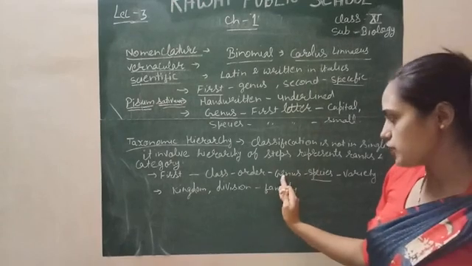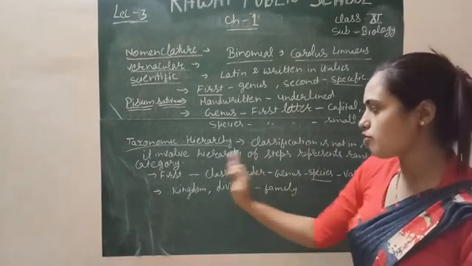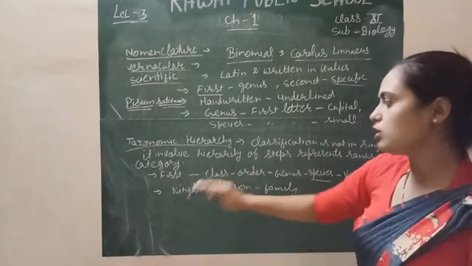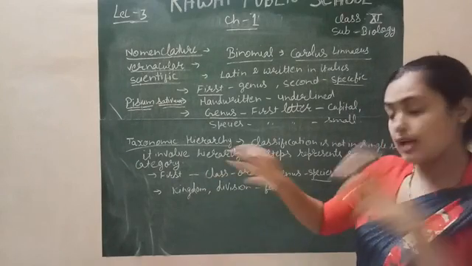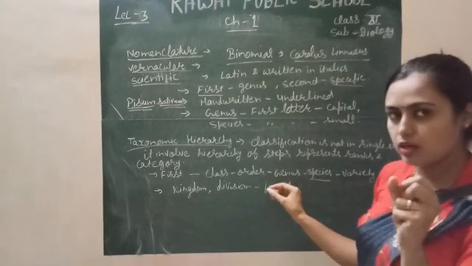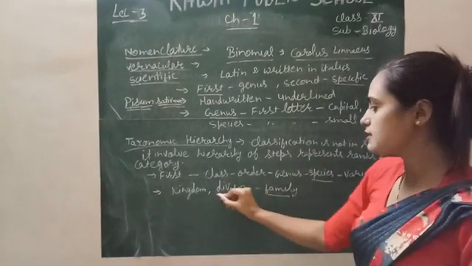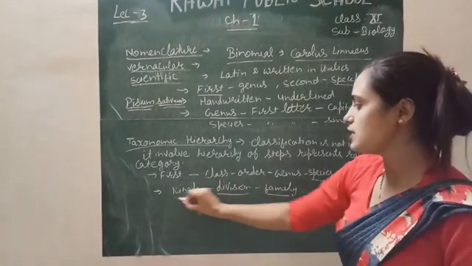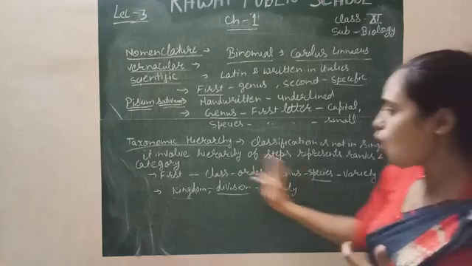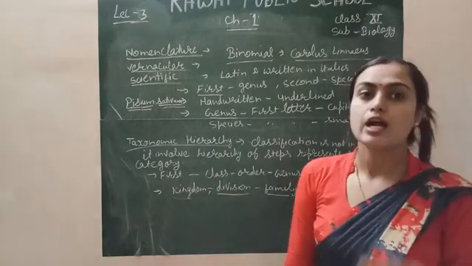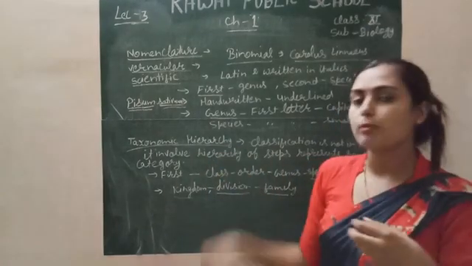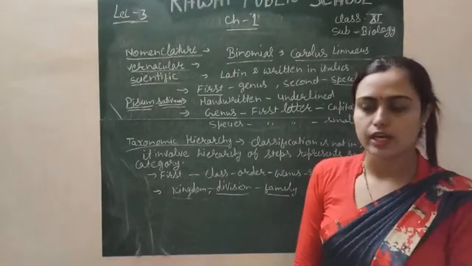A group of species is a genus, a group of genera is an order, a group of orders is a class. But later on, classes are grouped into a family. Family is converted into division and division is converted into kingdom. So all these 7 steps are taken in the taxonomic hierarchy of a living organism.